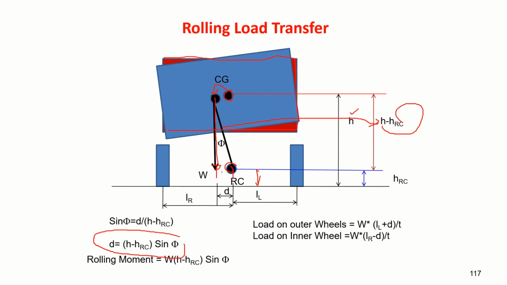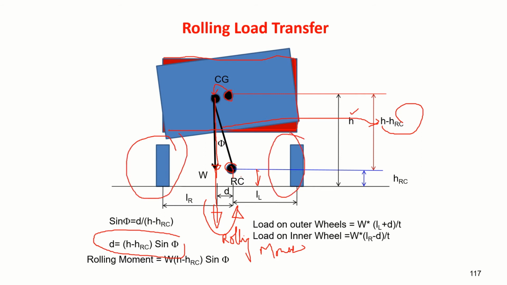So now through this point W is acting about the roll center, it creates a moment like this. Rolling moment, you call it. So the outer wheel will get more load, the inner wheel gets less load.